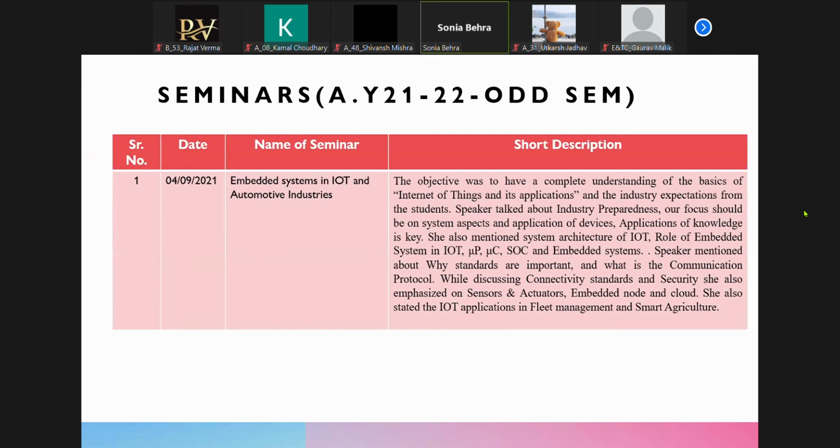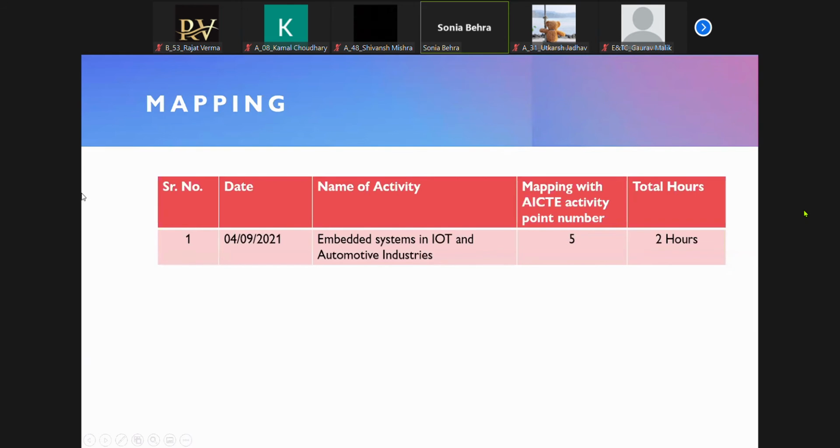And as I'm telling you, this is the first time, therefore we are giving you everything ready-made. The activity also we have given you, the short description also we are giving you, but in the future you have to maintain it. So you will be writing the name of the activity, a short description of that activity. Next is the mapping of that activity. So again, the mapping is done to point number 5 and 2 hours.